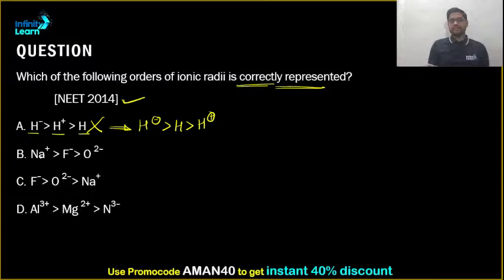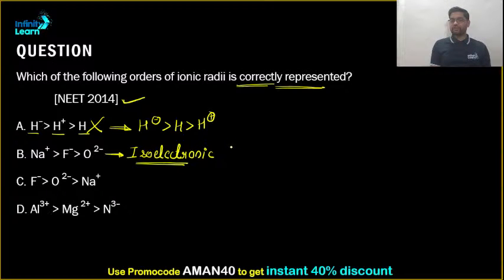What about this one? Sodium ion has 10 electrons, F minus, that is fluoride, has 10 electrons, and oxide ion has 10 electrons. So they are all the same, hence they are isoelectronic.